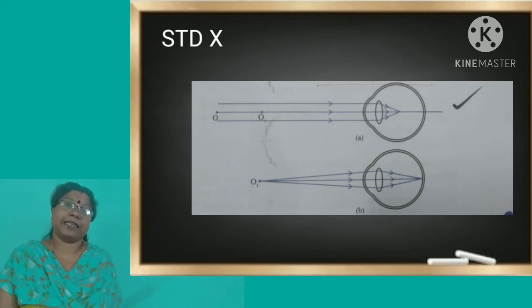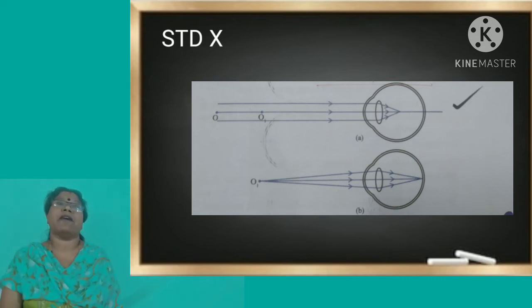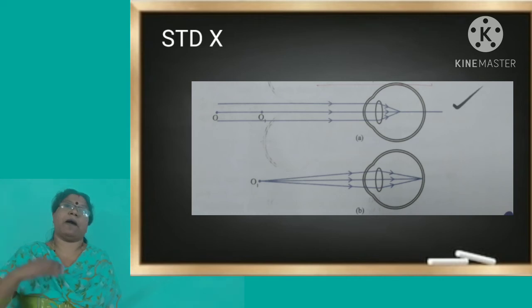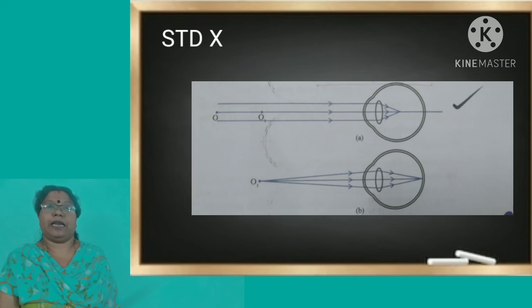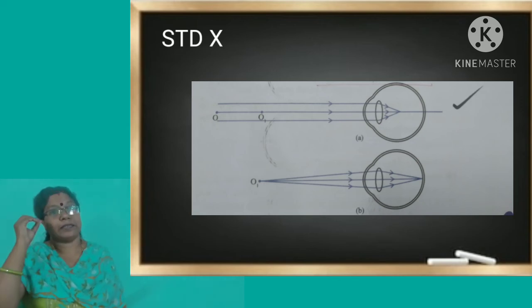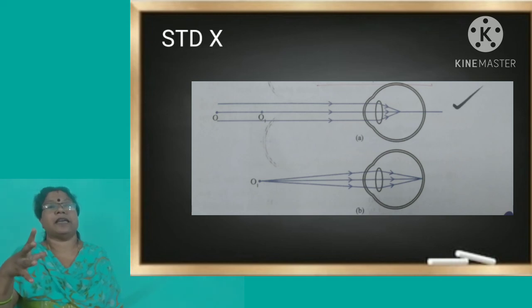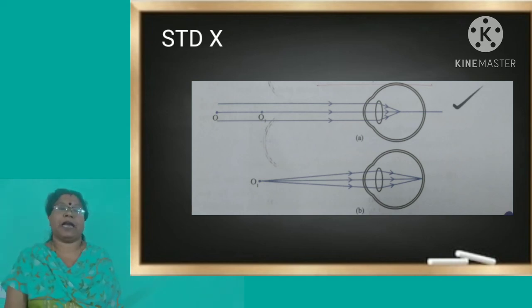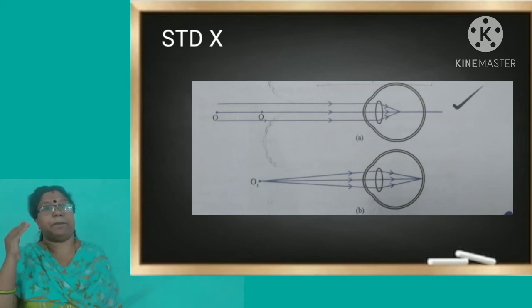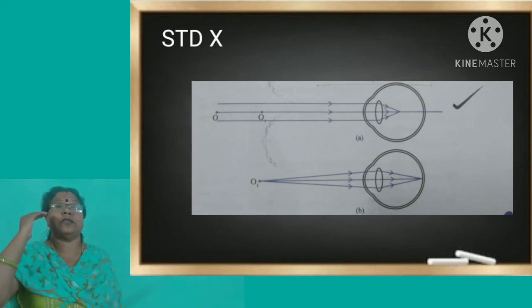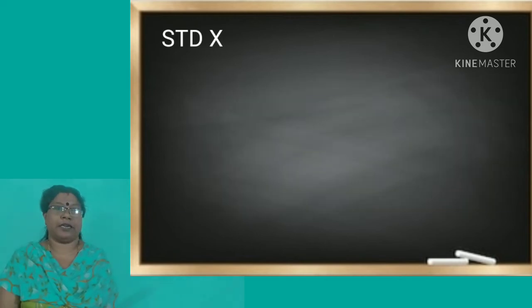Or second case, the power of the lens may have increased. As the power of the lens increases, the image will be formed near to the lens. So either the eyeball has increased in size or the power of the lens may have increased. In such cases, the eyes will not be able to see faraway objects, but they can see nearby objects clearly.